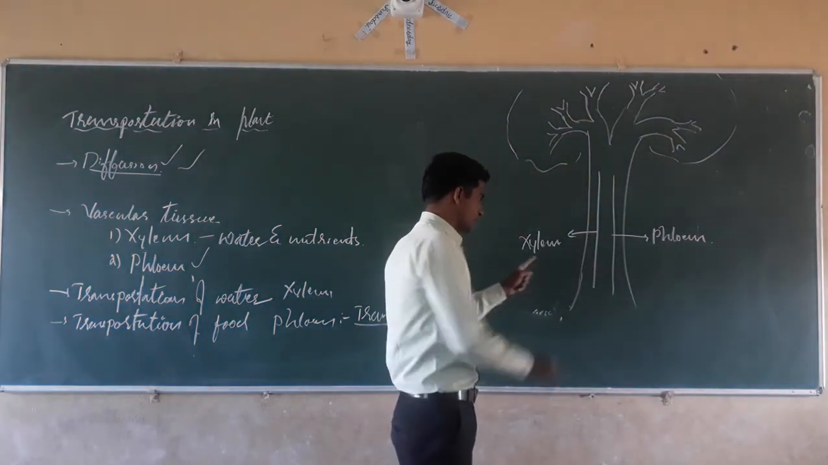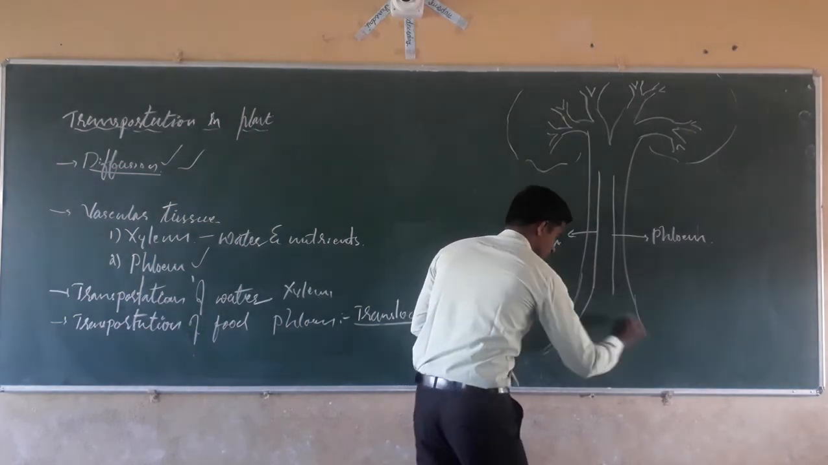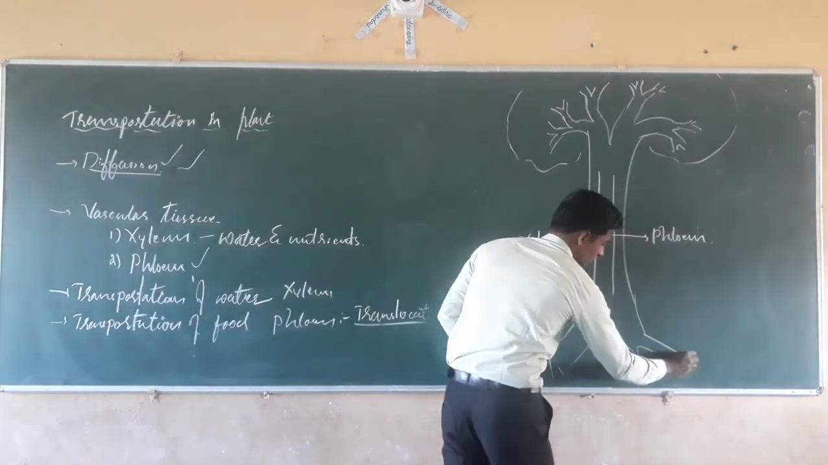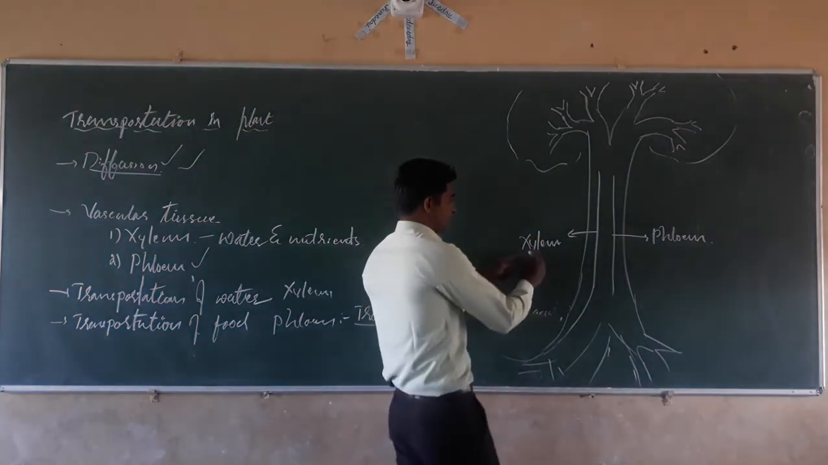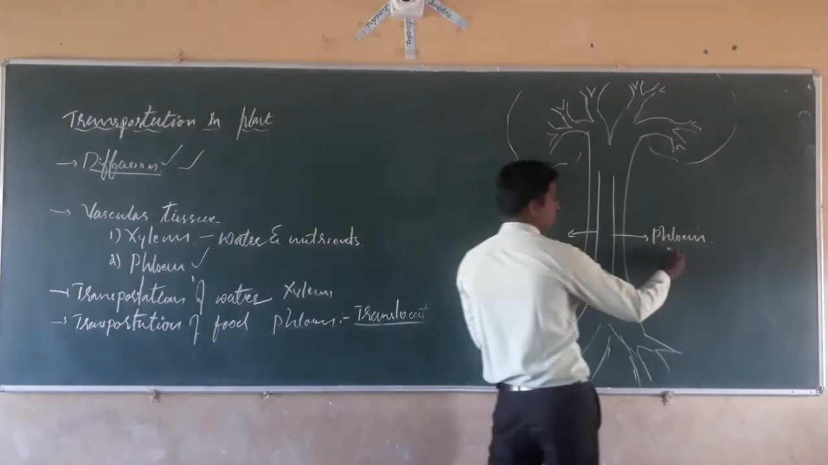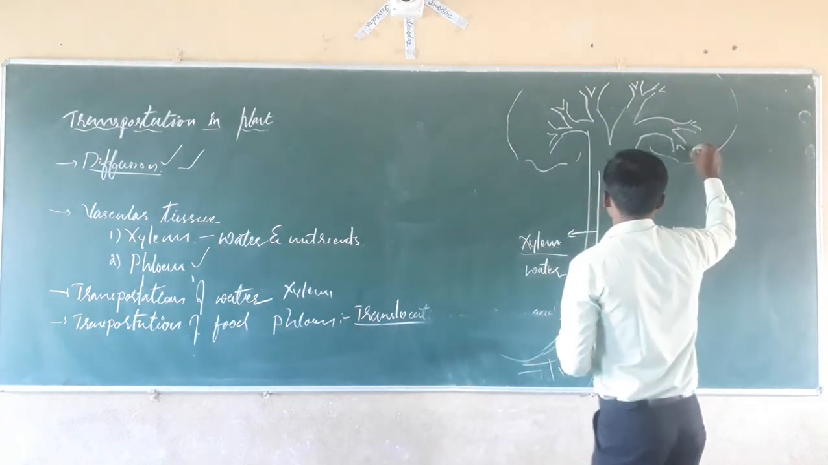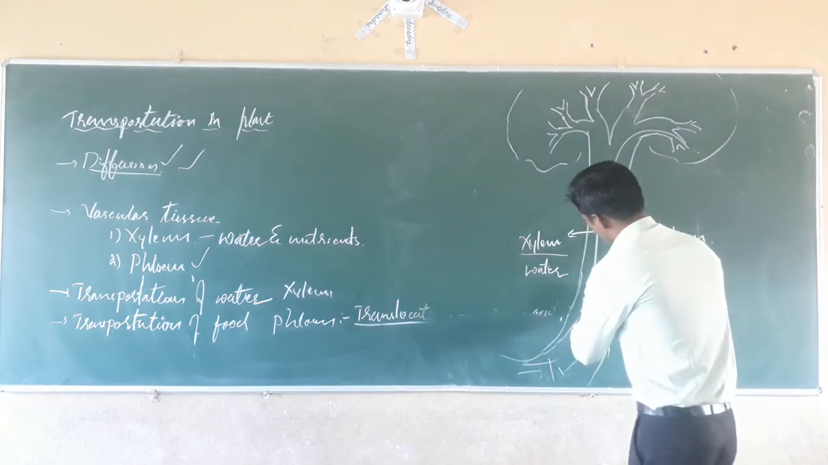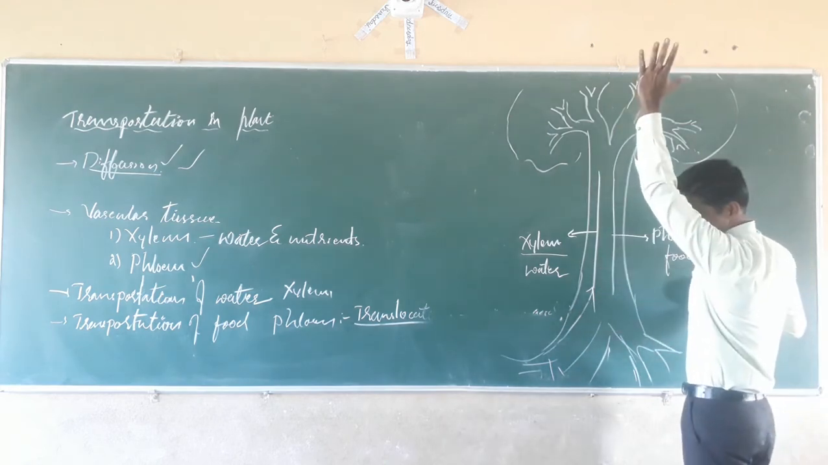Xylem contains the water which is present in the roots. Yes, xylem contains water and nutrients. Phloem contains food. Where? In the leaves. See, the water that will move, xylem contains only in the upward direction.